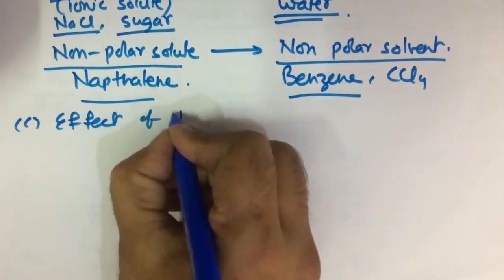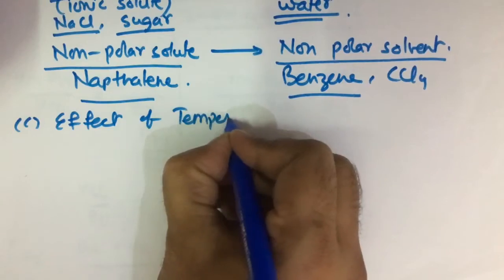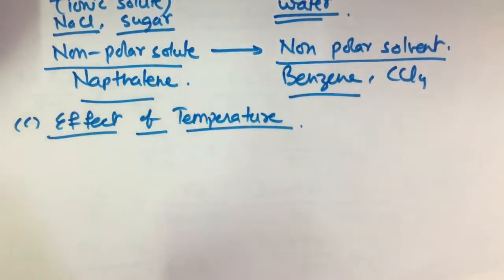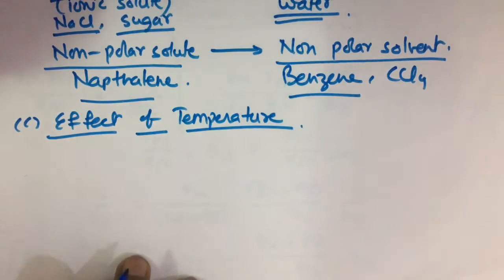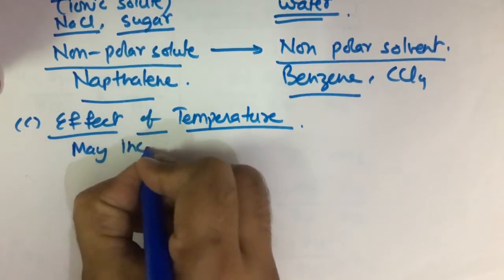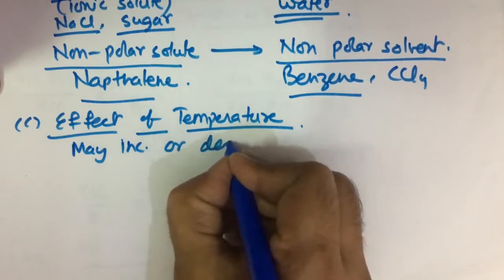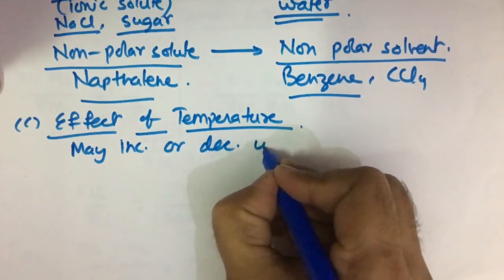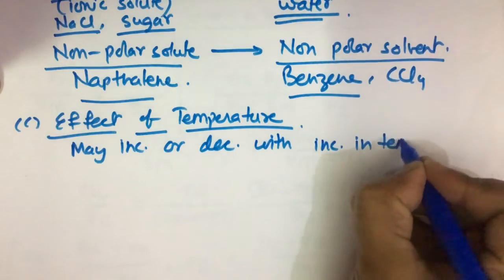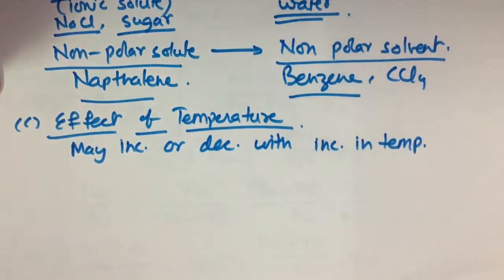Next is the effect of temperature. This is very interesting. Solubility may increase or decrease with increase in temperature. Remember, may increase or decrease with increase in temperature.